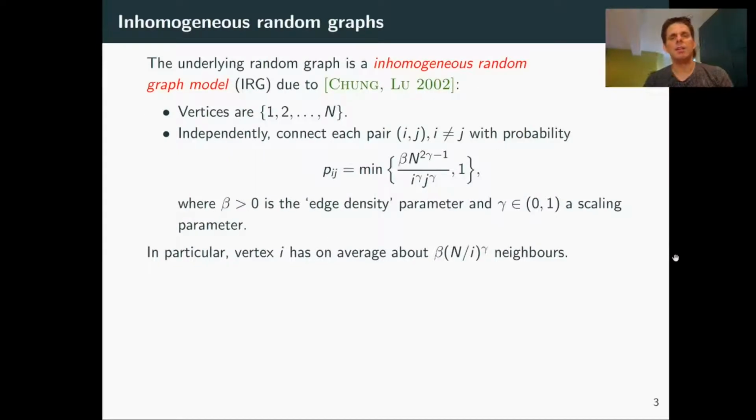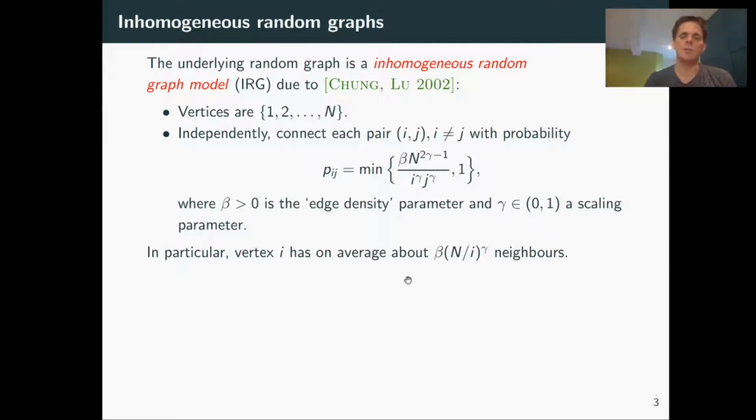As the underlying graph, we're interested in inhomogeneous random graphs, because they share a lot of the features of real-life networks, and this particular variation is due to Chung and Lu. Vertices are labeled 1 up to n, and independently for each i and j, i and j are connected with probability p_ij, which is inversely proportional to i to the gamma times j to the gamma. The parameters beta and gamma are chosen such that vertex i has on average beta times n over i to the power gamma neighbors.